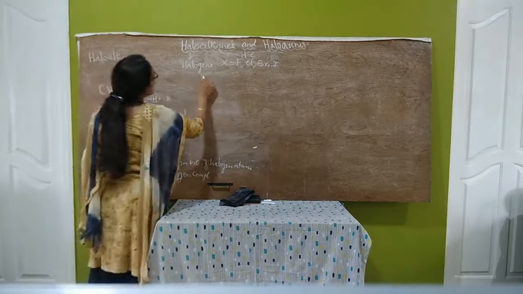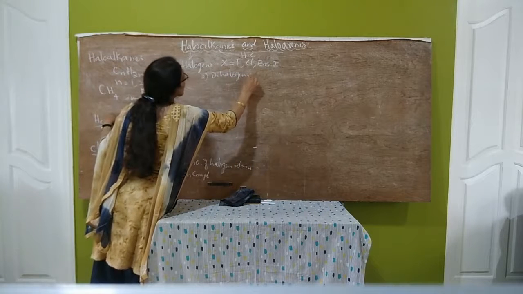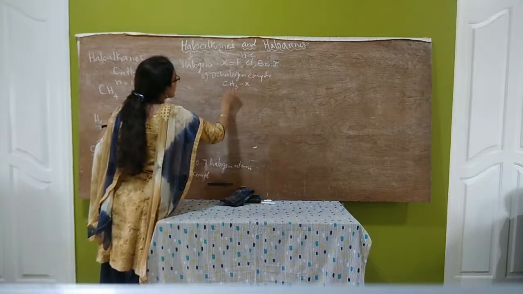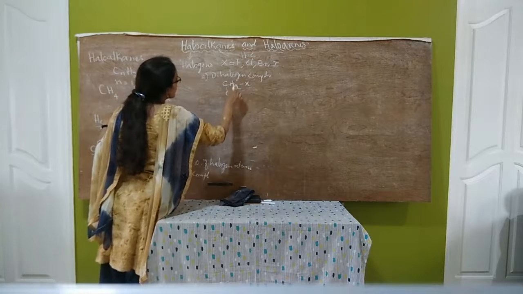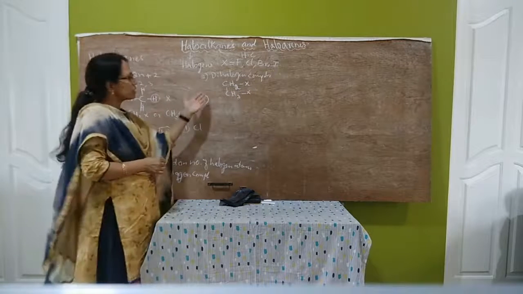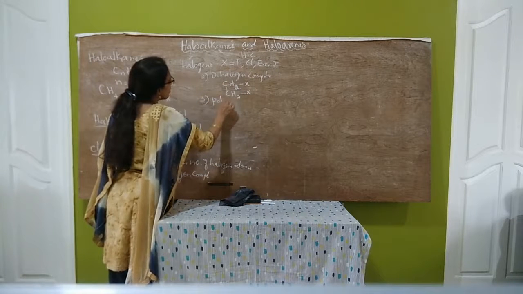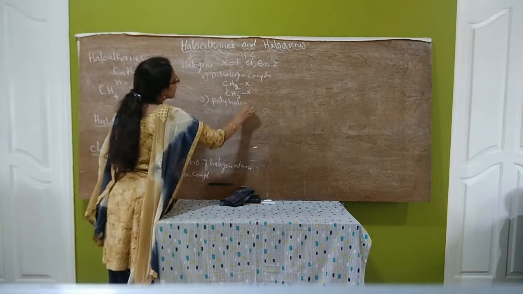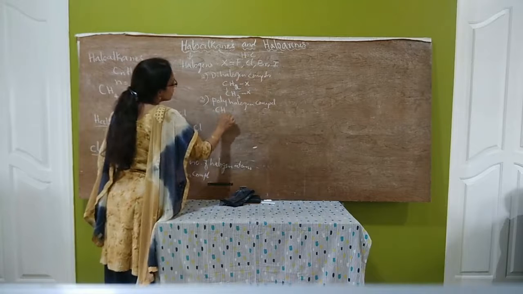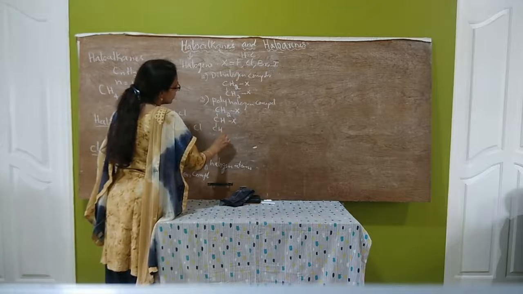For the second type, dihalogen compounds, we can give the example CH2X-CH2X. Polyhalogen compounds contain three or more halogens. For example, CH2X-CHX-CH2X.